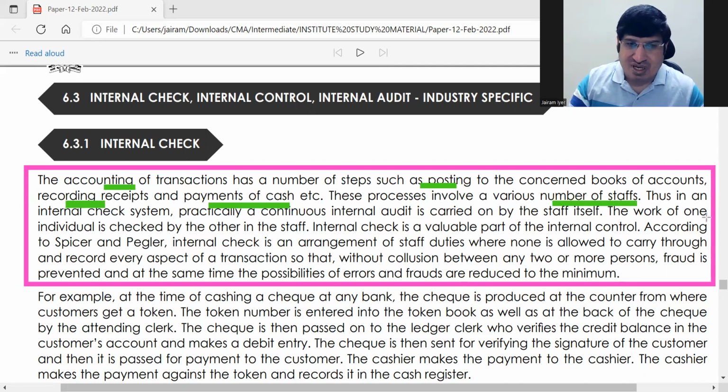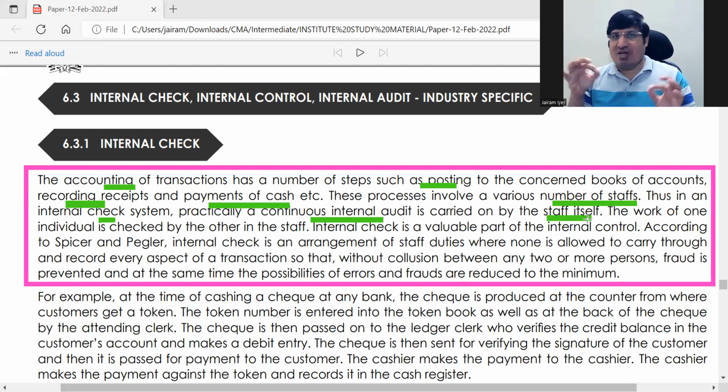Okay, ठीक है, so इसीलिए that's why in internal check system continuous internal audit is going on by the staff itself. So in other words, what is happening, when one staff does one part of the transaction, again that thing goes to the next staff. Okay, automatically it gets checked, right?